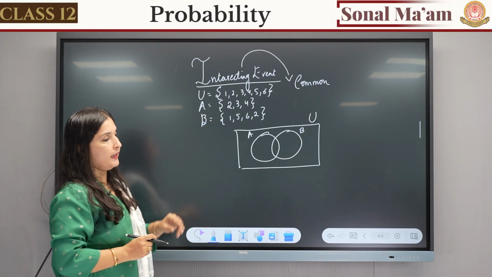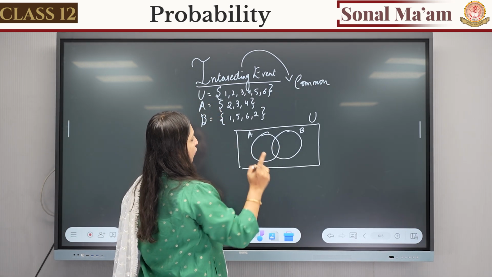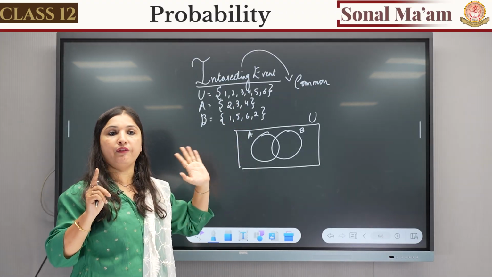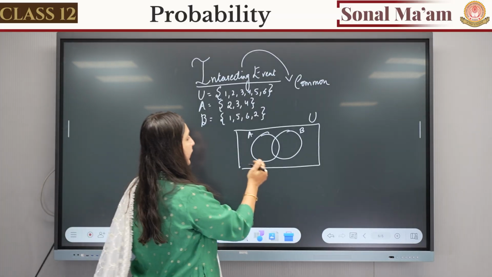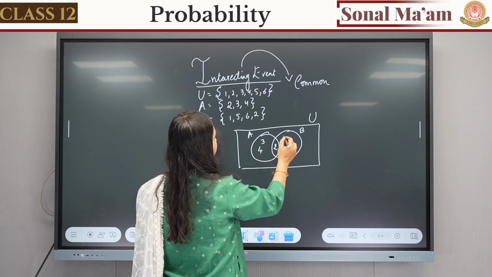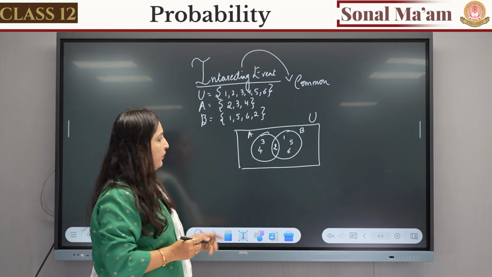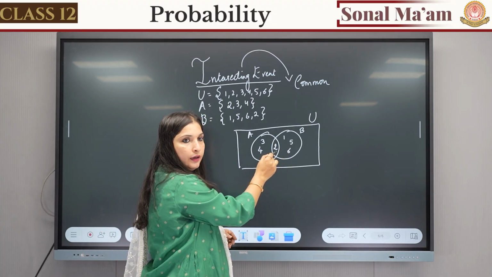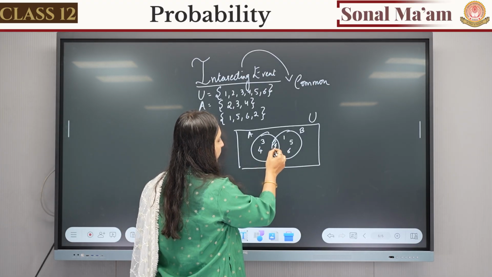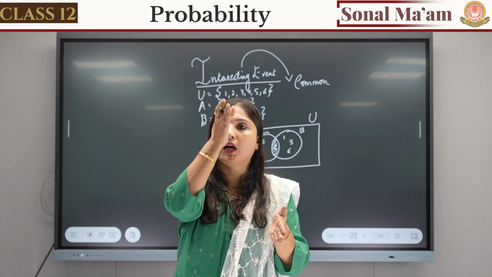Now we'll start writing the elements. In A we have 2, 3 and 4, but in B we have 2. This 2 and this 2 is common. We have it in A also, we have it in B also. So that 2 we will write in the middle. Then we have 3, we have 4, here we have 1, 5, 6, and we have 2, but we have written 2 in the middle. Can you see, the 2 is written inside this circle and also inside the other circle, right? So this is the common part, and 2 was common, and that is why I have written 2 in the middle portion.